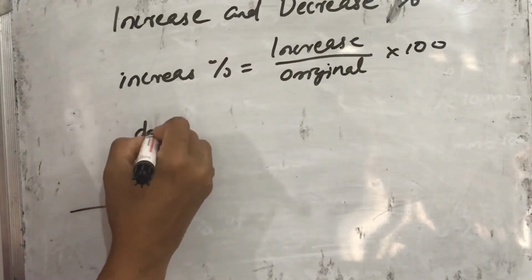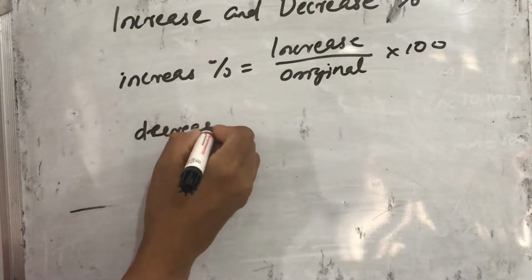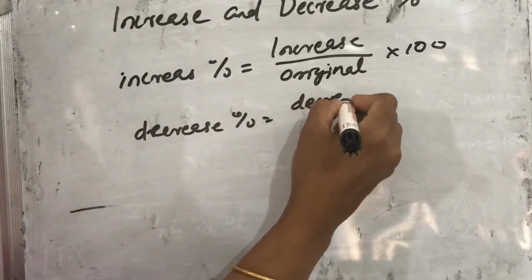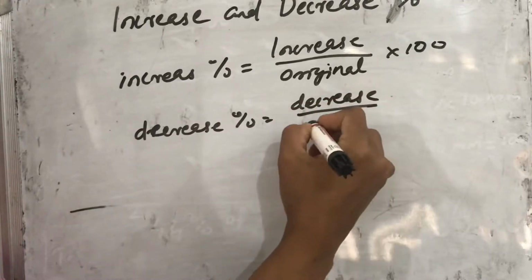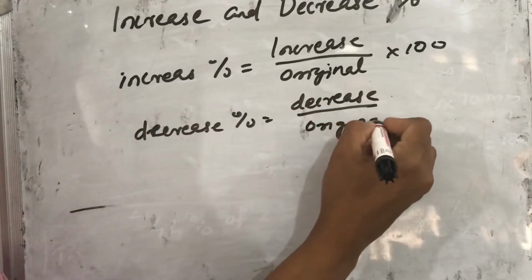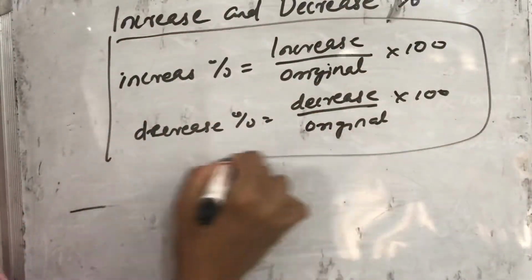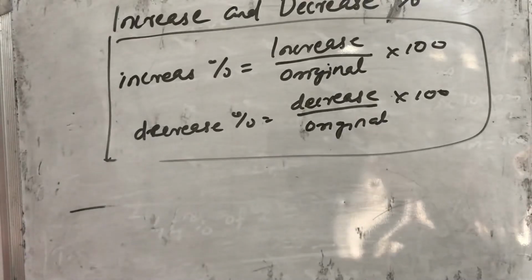Just like that, decrease percentage we can calculate using the decrease in amount, divided by the original amount, into 100. Using these equations, we can find the increase percentage and decrease percentage of the given situation.